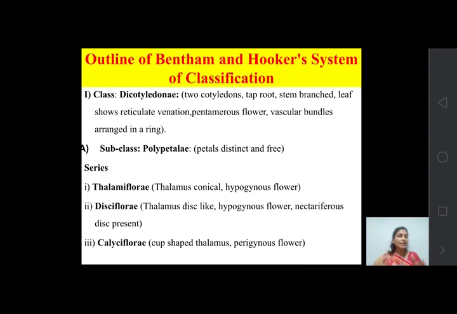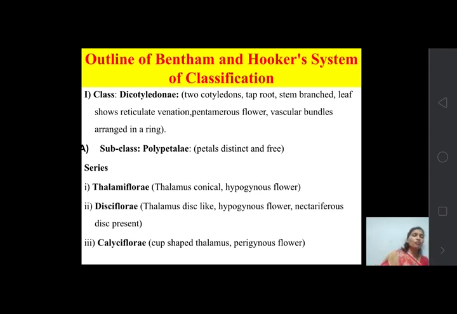So in this way three groups are formed. The first group shows thalamus conical and hypogynous flower. Second group, thalamus disc shaped and hypogynous flower. And the third series is Calyciflorae. Calyciflorae shows a cup shaped, somewhat concave structure. The thalamus is concave or cup shaped, and the flower is perigynous.